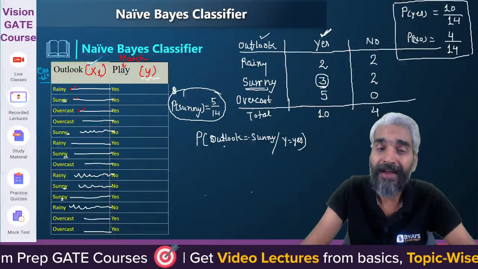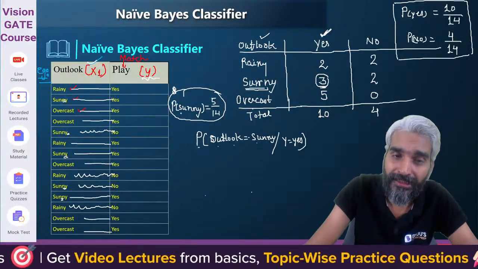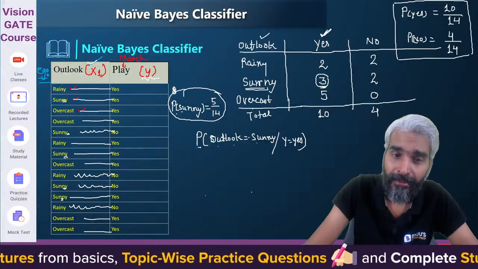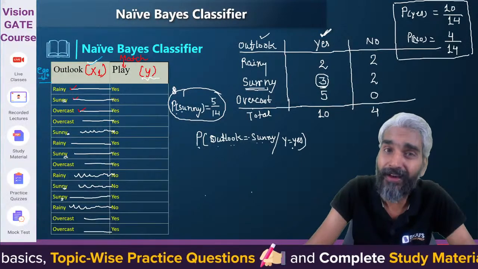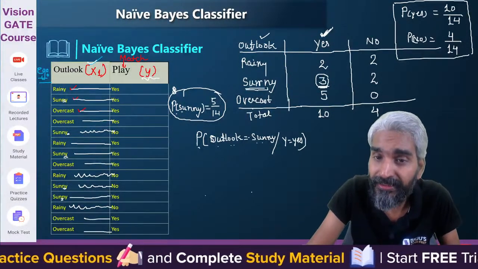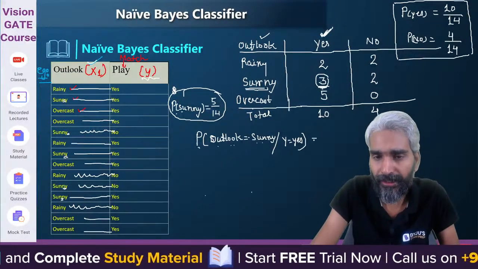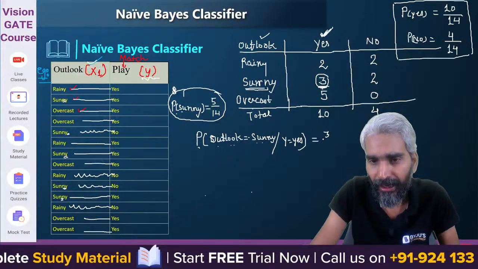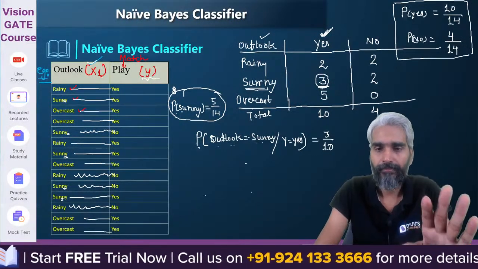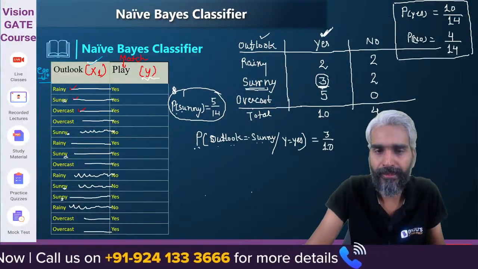Now, what I'm asking is, what is the probability that the outlook is sunny? So this is the probability of the outlook being sunny, but not the conditional probability. The probability that outlook equals sunny given y equals yes. So when y is yes, how many times is the outlook sunny? Only 3 times. So this will be nothing but 3 out of 10 times. Is this okay for everybody? Is this okay, the probability of the outlook being sunny?